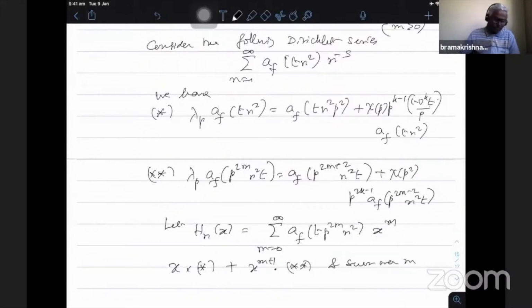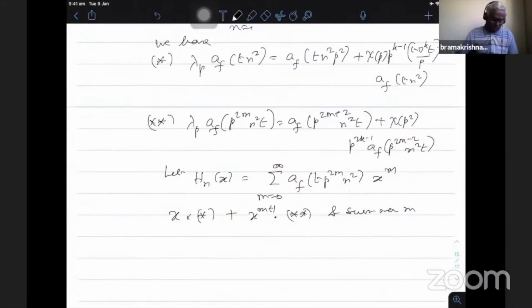That's what we do. So consider the left hand side. The left hand side becomes the sum over m greater than 0: x times lambda p a_f(t n^2) plus x^(m+1) summation m equal to 1 to infinity lambda p a_f(p^(2m) n^2 t).